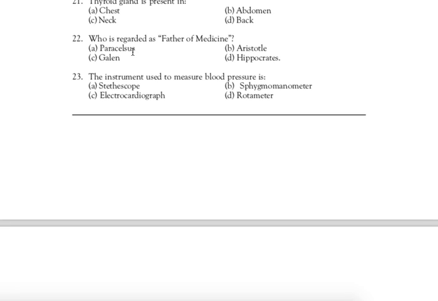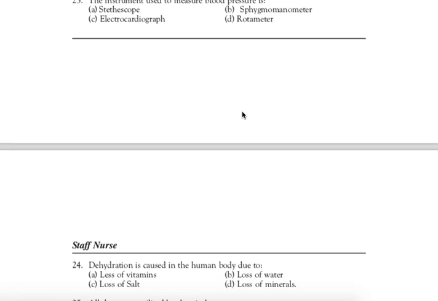Next question. Question number 22: Who is regarded as the father of medicine? Correct answer is D, Hippocrates. Hippocrates is known as the father of medicine. Next question. Question number 23: The instrument used to measure blood pressure is. Correct answer is B. Sphygmomanometer is used to measure blood pressure.